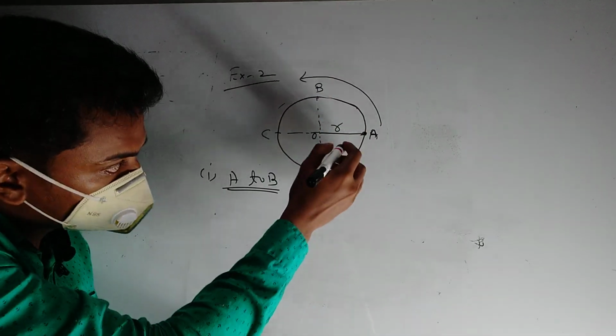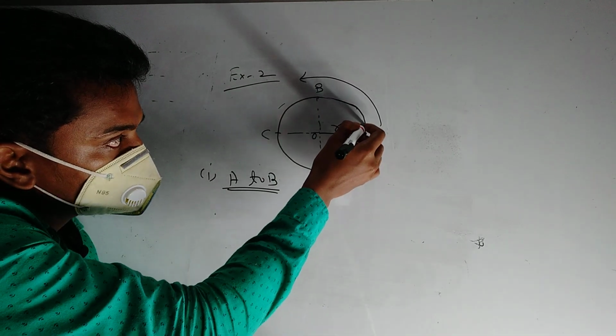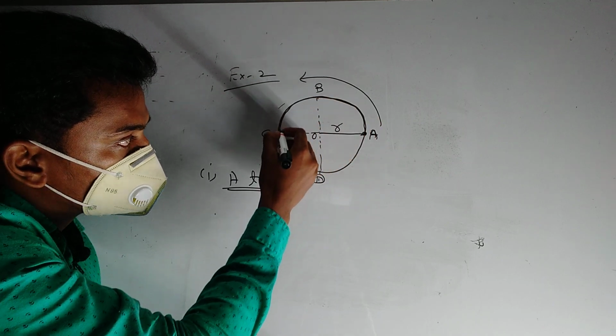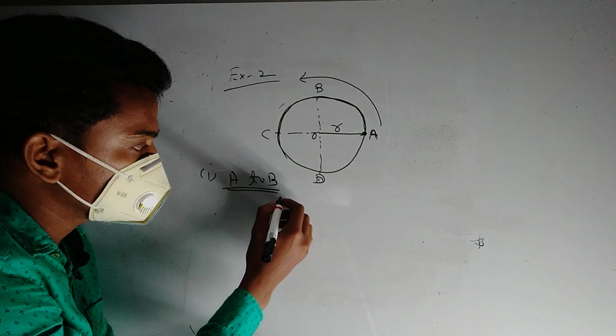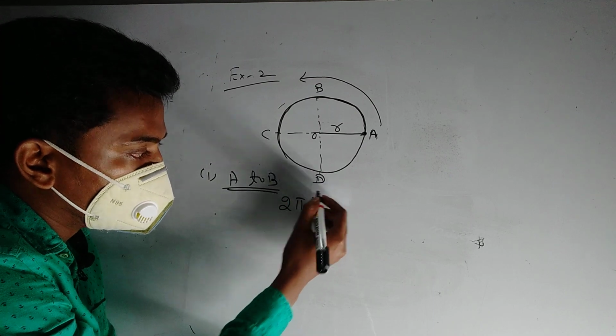As you all know, the circumference of the circle is 2 pi r.